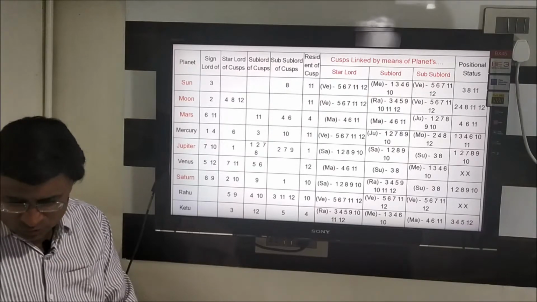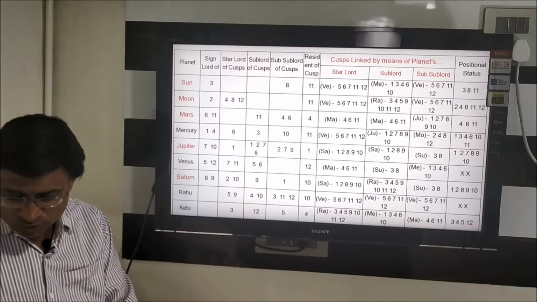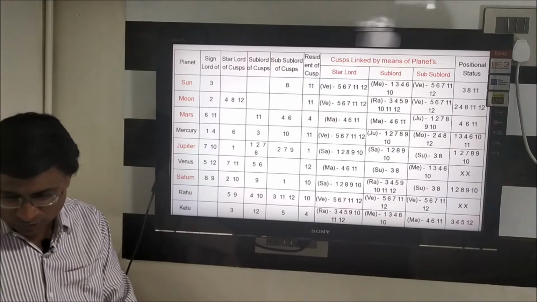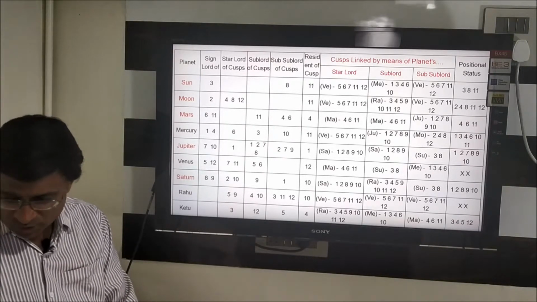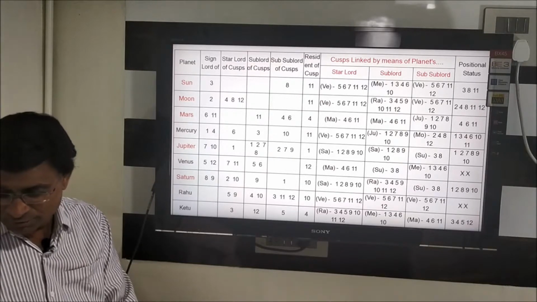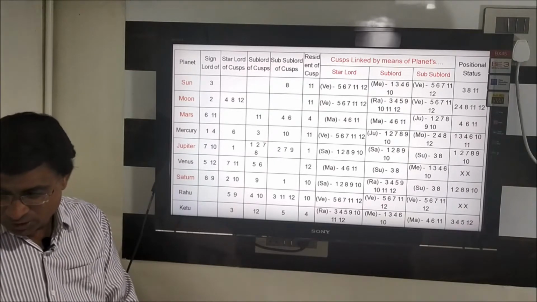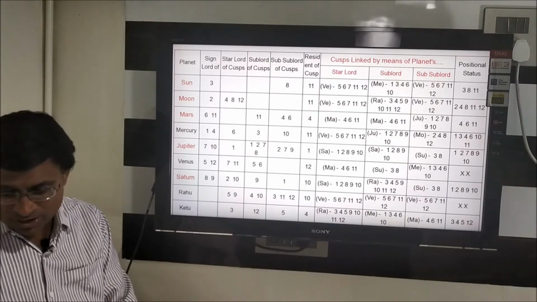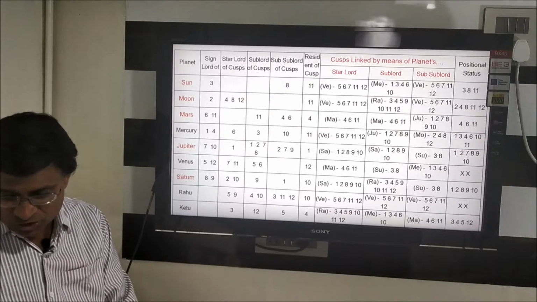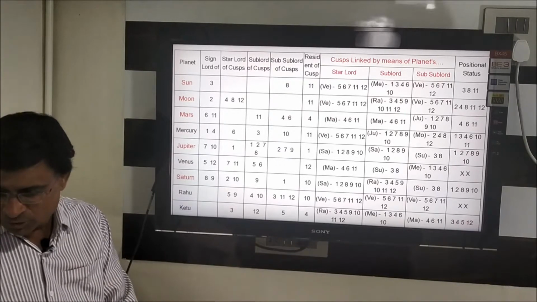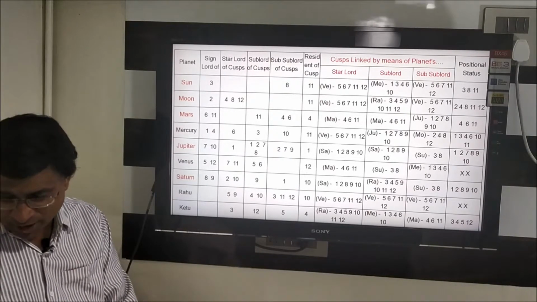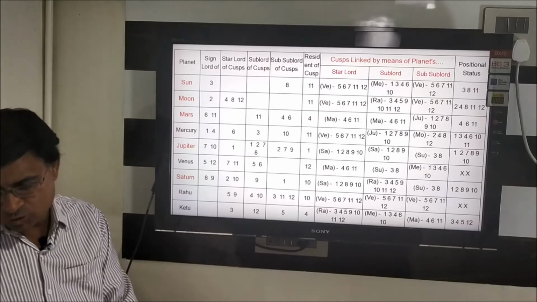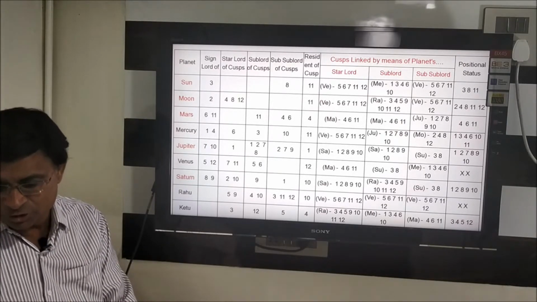Sun. So Sun, I say star lord, it involves houses 5, 6, 7, 11, 12 by means of Venus star lord. It commits by Mercury 1, 3, 4, 6, 10 and finally final commitment, that is 5, 6, 7, 11, 12. So what is the thing here? Planet Sun is placed in the star of Venus, sub of Mercury and sub of Venus. Now the final confirmation. I see that is matter and source. So this is what involvement of the house. It involves 5, 6, 7, 11, 12.